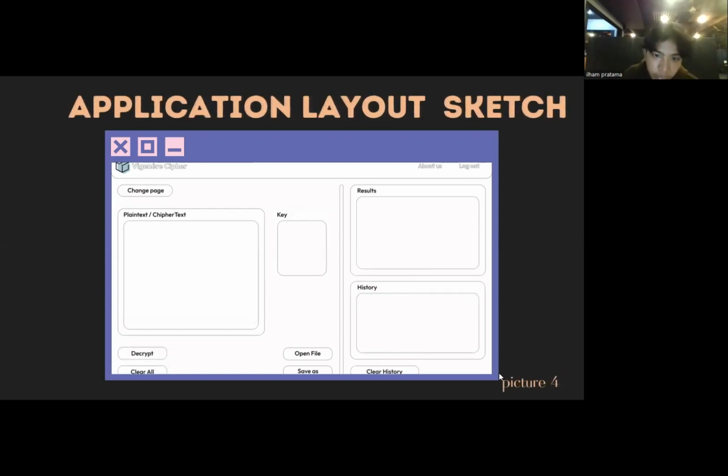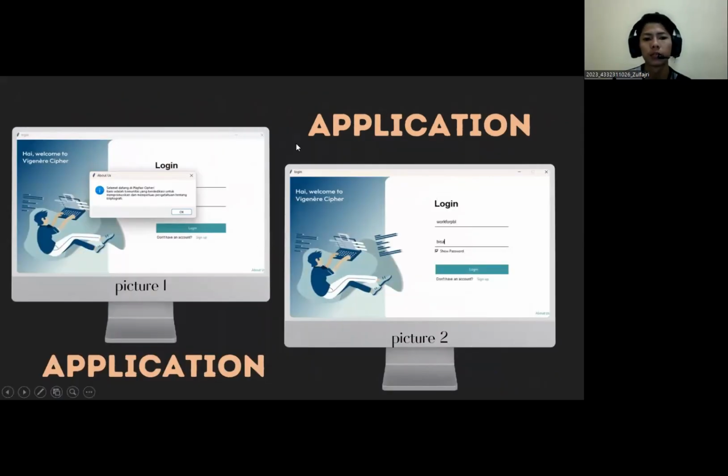The material will directly be reviewed through the display of the program, starting with the login display. Before entering the main program, namely the encrypt and decrypt program, you must log in first, and if you don't have an account, you can register an account by clicking on the sign up text. On the sign up page, you are asked to enter your username and password.